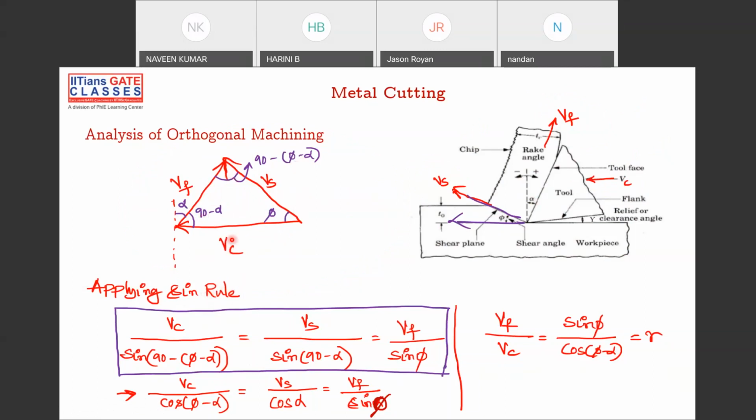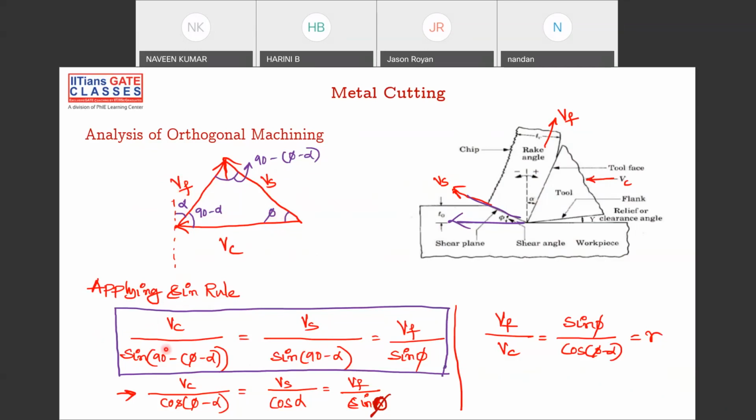That is VC divided by sine of the opposite angle, VS divided by sine of the opposite angle, VF divided by sine of the opposite angle. Hence VC by sine of 90 minus phi plus alpha is equal to VS by sine of 90 minus alpha, and then VF by sine phi. So this is your simple sine rule, or you can call it Lami's theorem also.